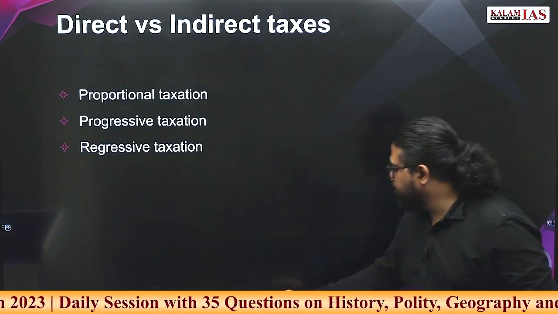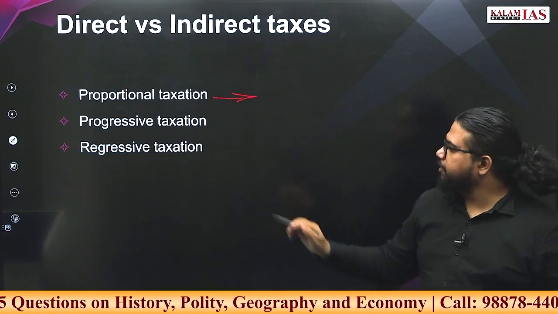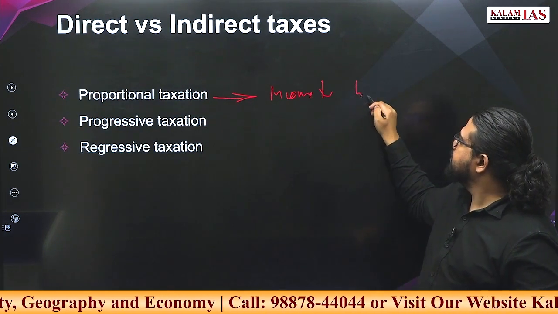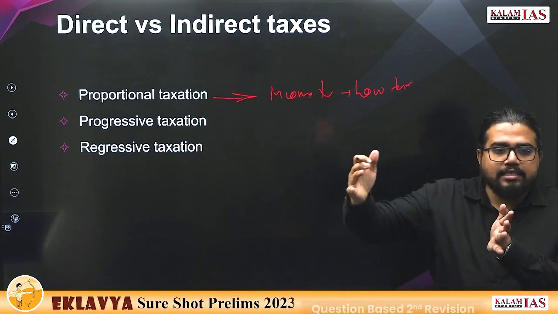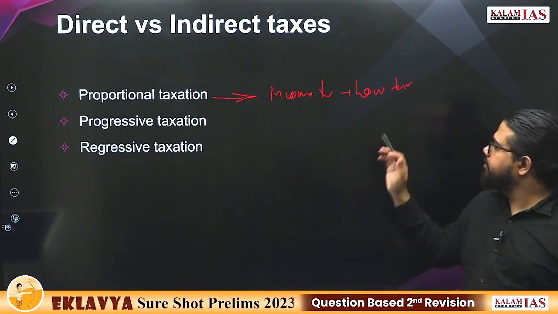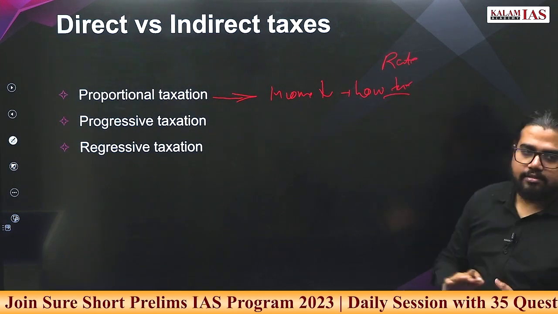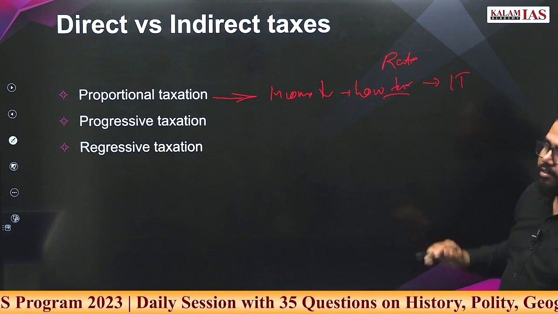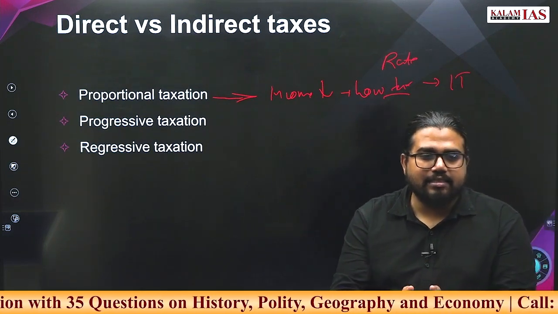Now what is progressive taxation? It means if your income is low, you pay low tax. As your income rises, the rate of tax you have to pay increases. The best example is income tax. Within 5 lakh you have a bracket of 5%.